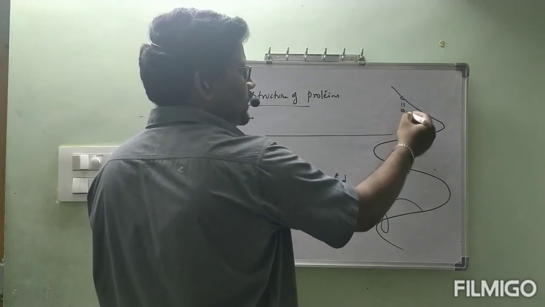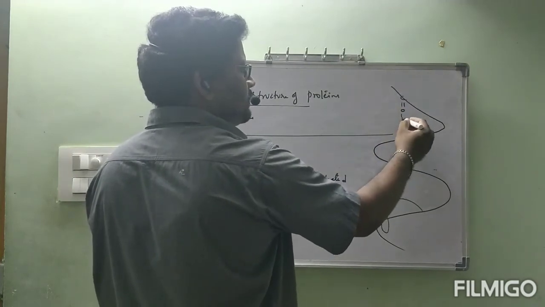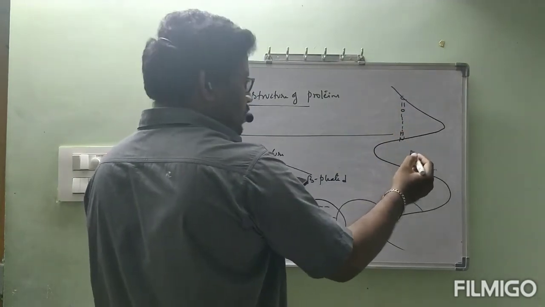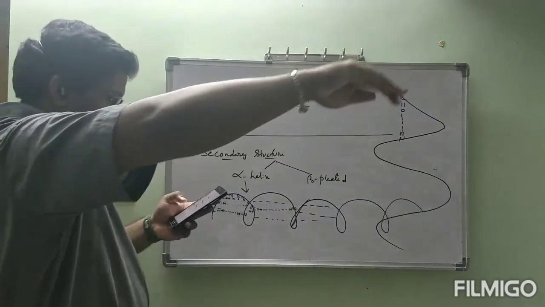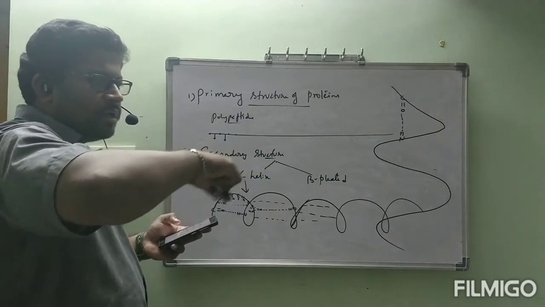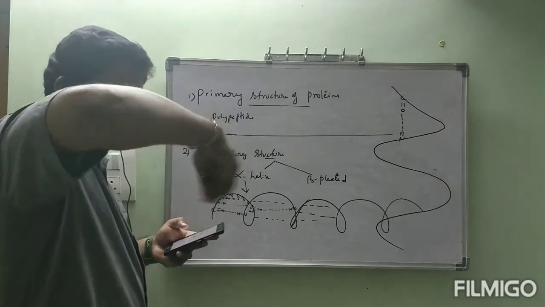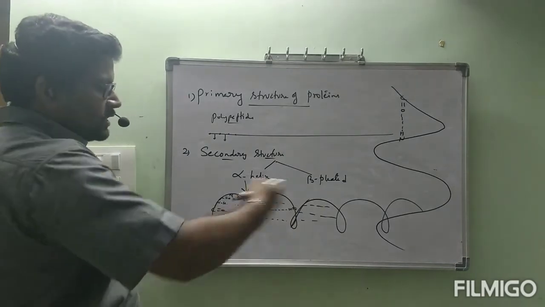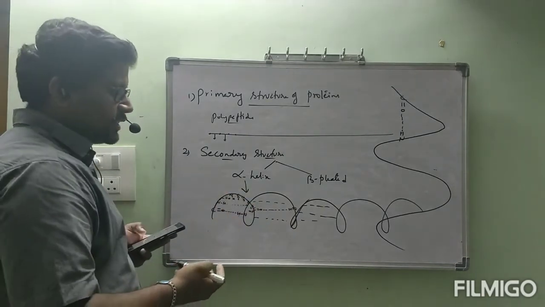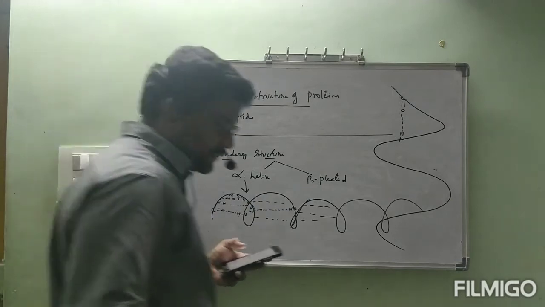C double bond O here and NH here will be involved in a sigma bond. Like that it will be, actually like a ribbon. If you do it like this, this is how it will be. Same. Okay, this is about the alpha helix structure. Next, we will see the beta pleated structure.